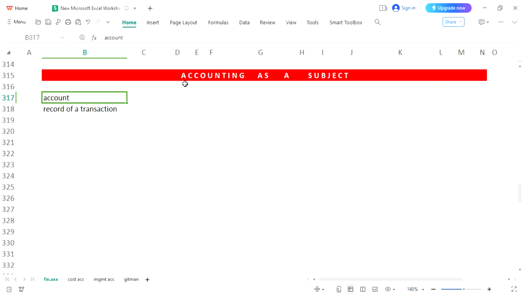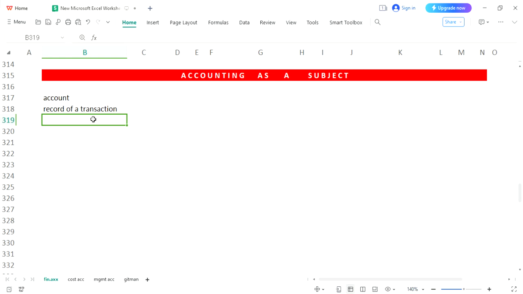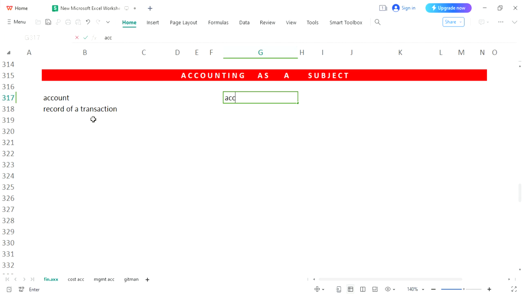So what would accounting be? The word accounting is a subject which will let you learn how to record transactions. So now we can make its definition. We will say accounting is a subject which deals with recording of transactions.